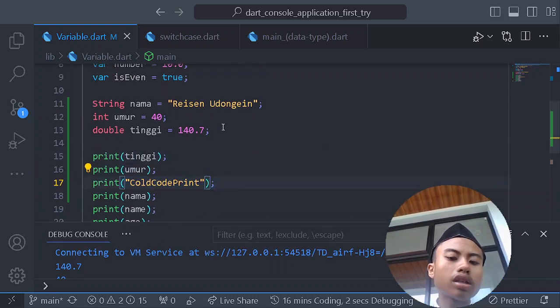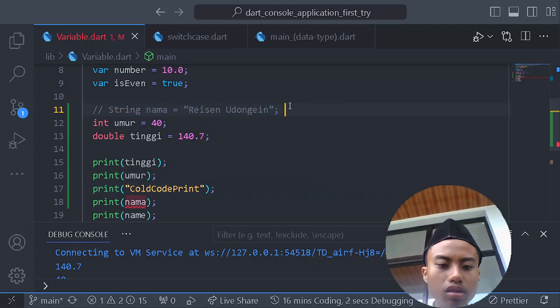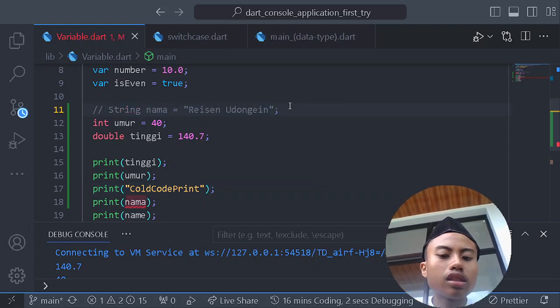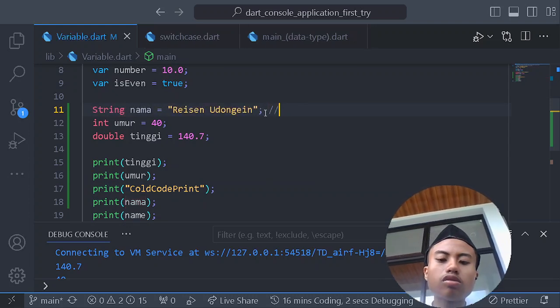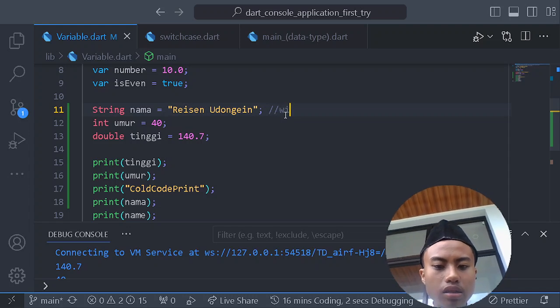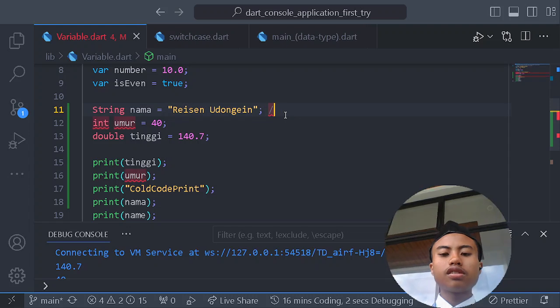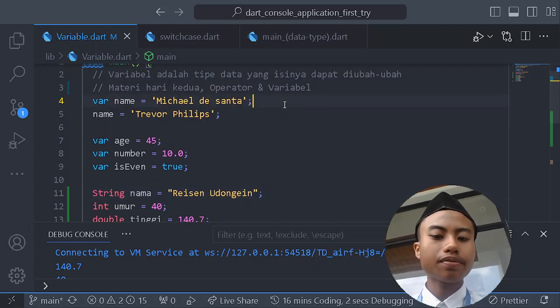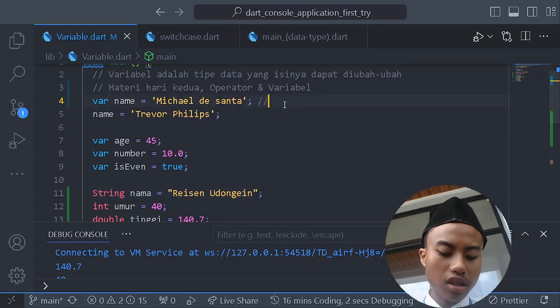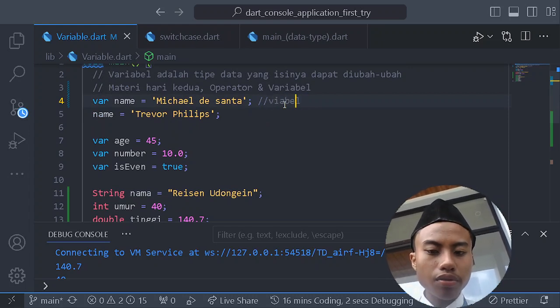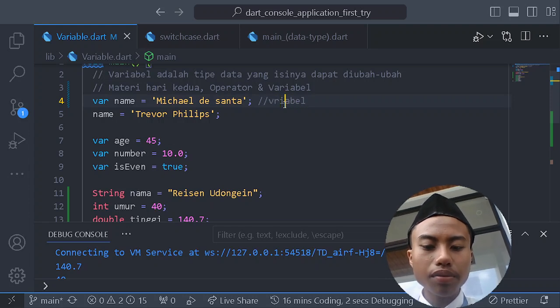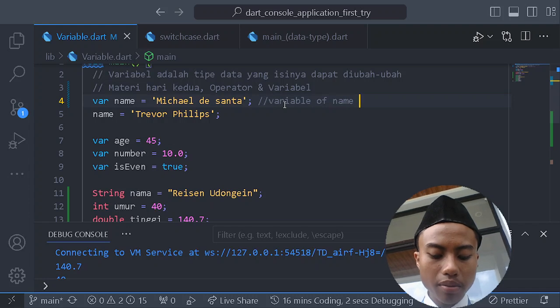We can also make something like a comment, like in other languages. We can also make a comment like that. You can also write some description of the code. This is a variable of the name of Michael.